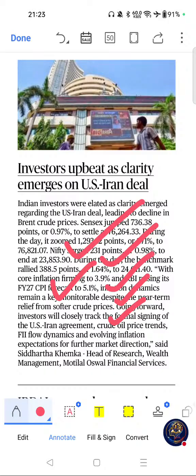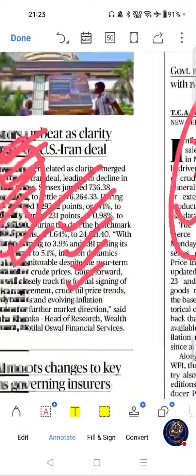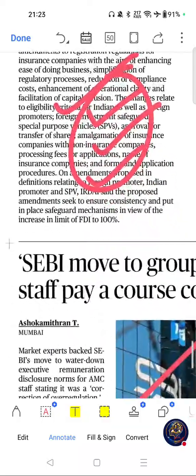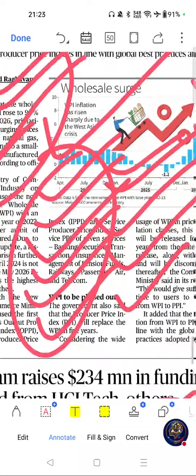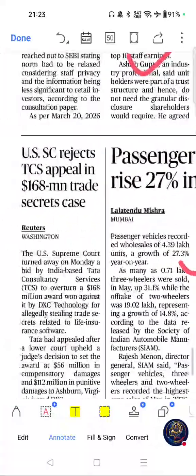If you see the highlights of this article, Sensex rose 736 points, Nifty gained 231 points, lower crude oil prices boosted sentiment, investors welcome West Asia de-escalation, and inflation outlook remains under watch. Please go through this one. Move on to next important article from this page.